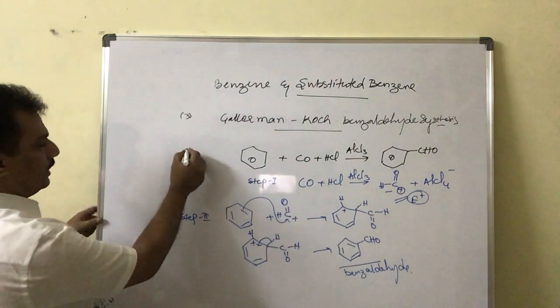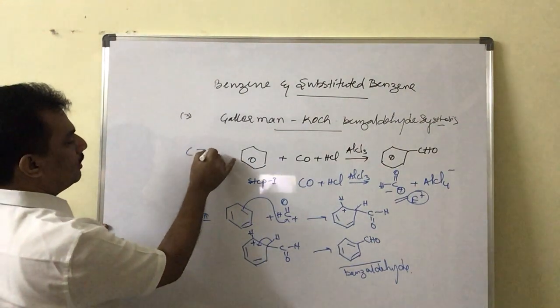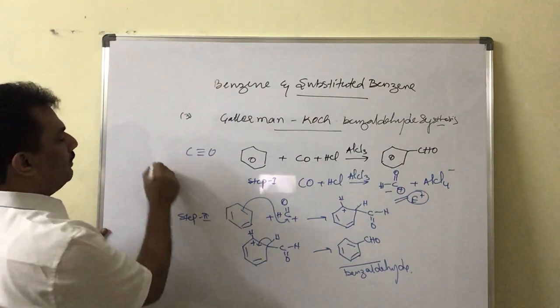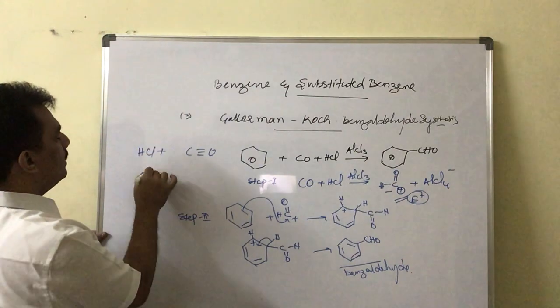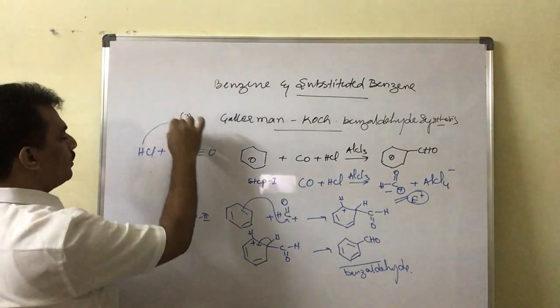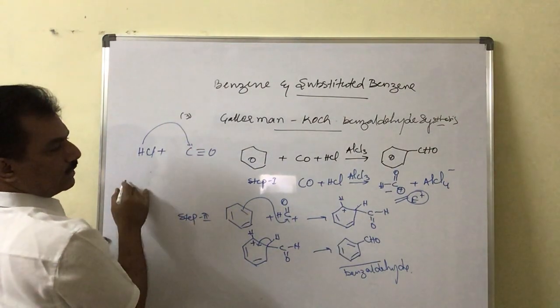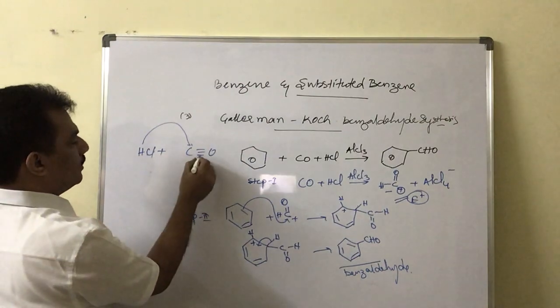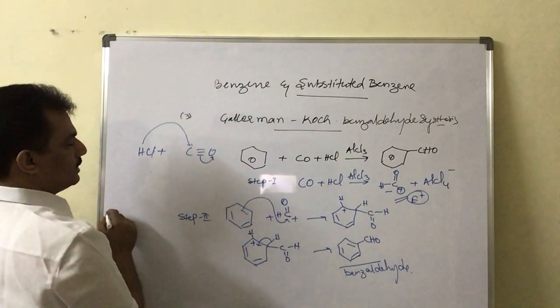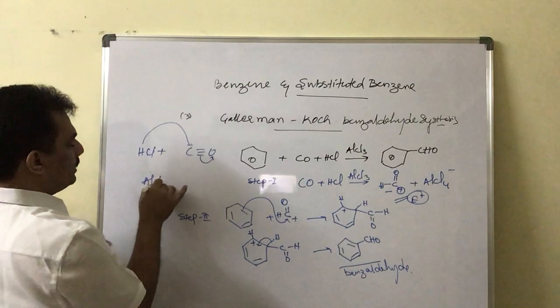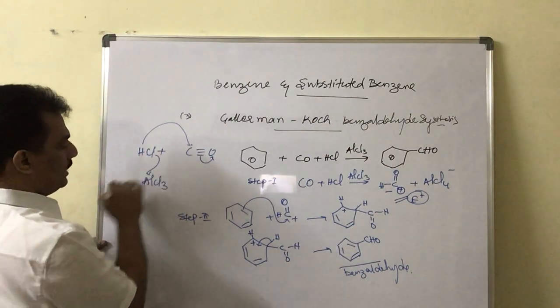Let me draw that one. It is C double bond O. Here when it reacts with HCl, this H will go to this, and when the bond is cleaved like this, AlCl3 will take this Cl minus.